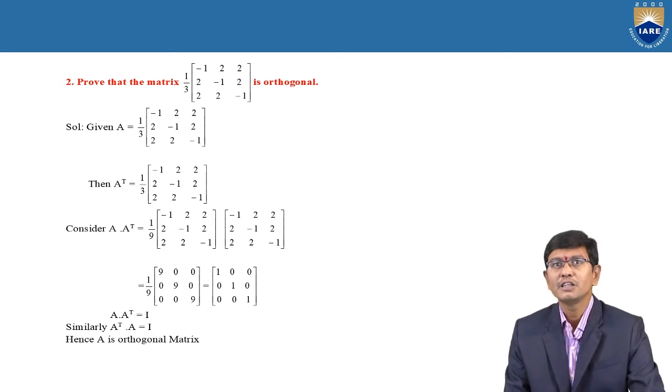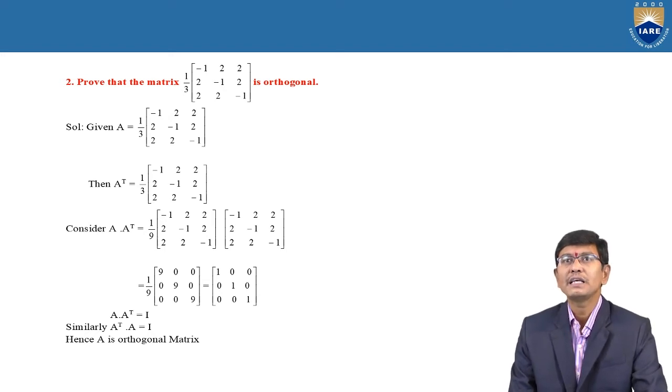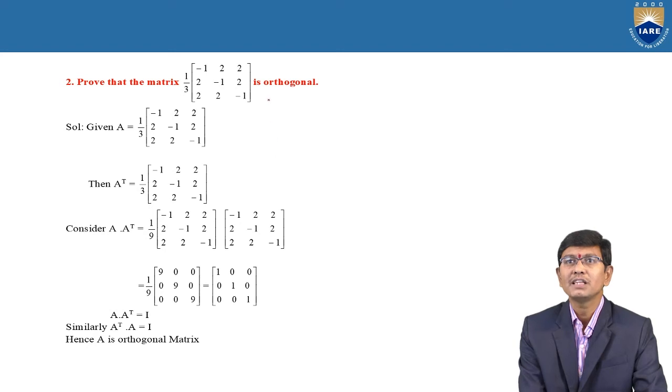Next one, similarly, prove that the matrix 1 by 3 into minus 1, 2, 2, 2 minus 1, 2, 2, 2 minus 1 is also orthogonal. By the definition of orthogonal, we need to show whether A into A transpose is equal to I or not. You need to check the problem.